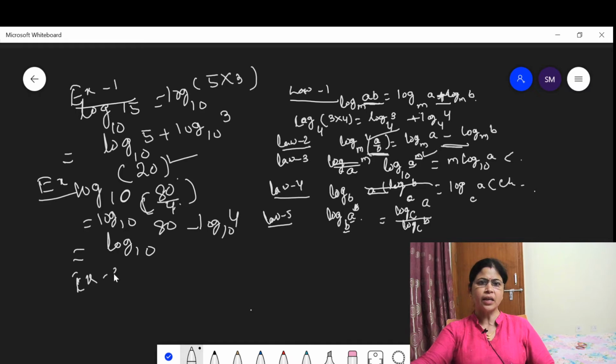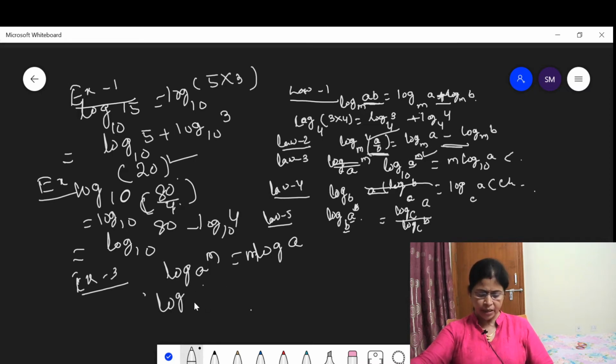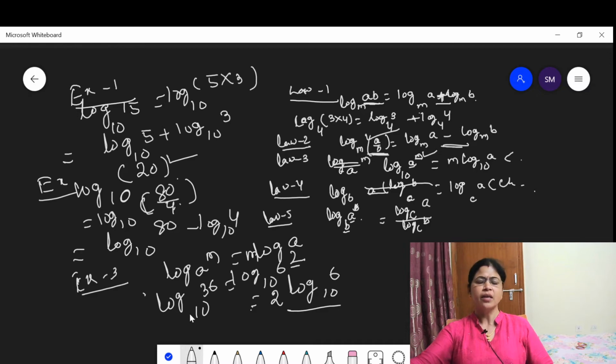Now let us discuss log property 3. Property 3 says that log of a to the power m, when there is an exponent, can be written as m times log a. Look at some examples. Suppose log base 10 of 36. 36 can be written as 6 to the power 2. Then the exponent can be written on the left side: 2 log base 10 of 6.